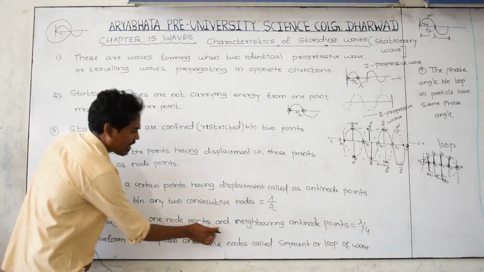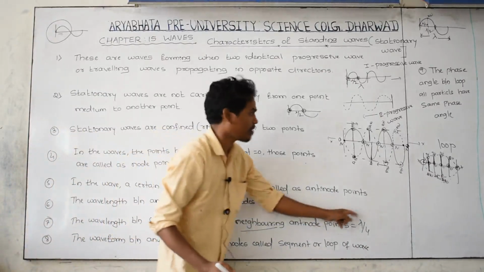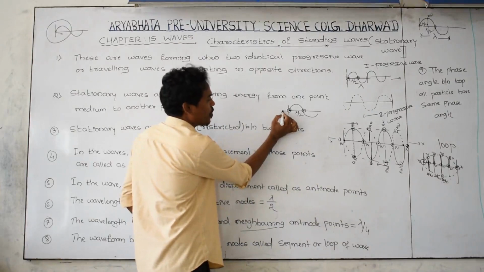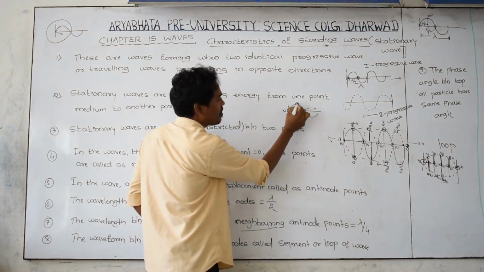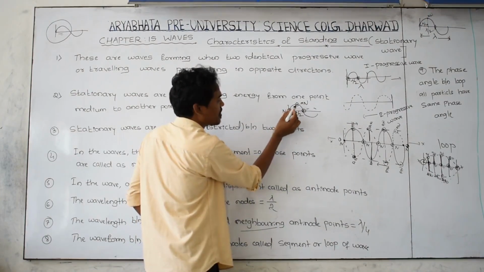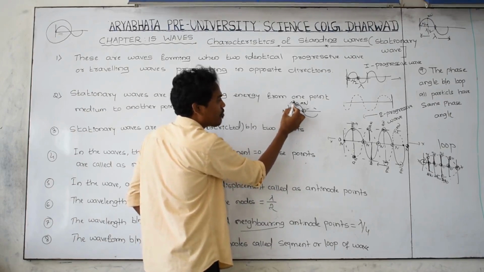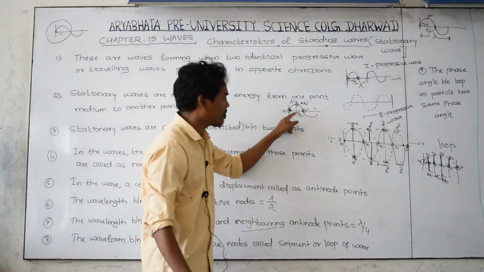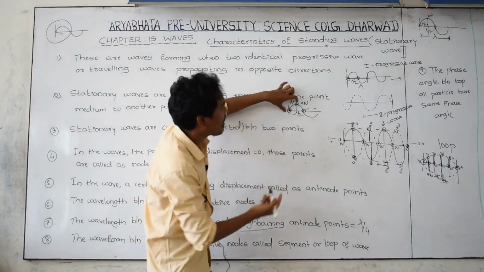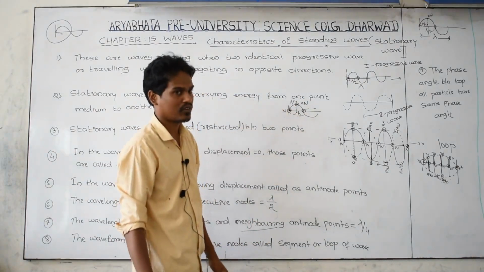And go to the next one, the wavelength between a node point and its neighboring antinode point is lambda by 4. For example, this is a node point and its side antinode is this one. In between one node point and its side antinode point, the wavelength of the wave is lambda by 4. Between node and node, that is lambda by 2. Between one node and the side antinode, it becomes lambda by 4.